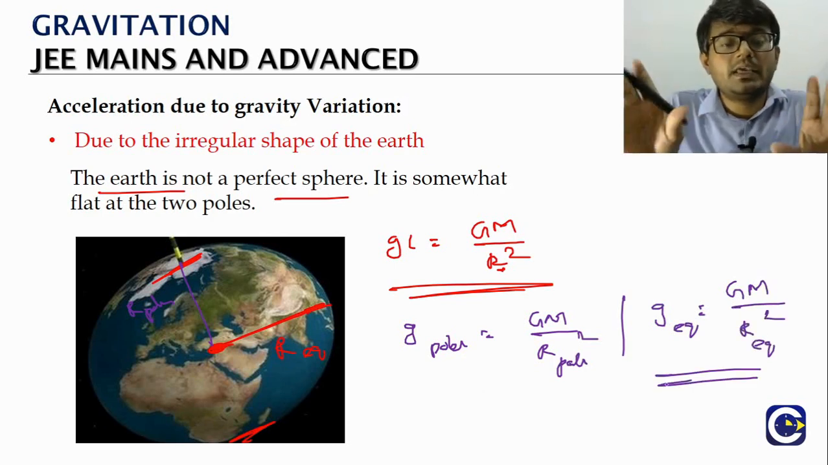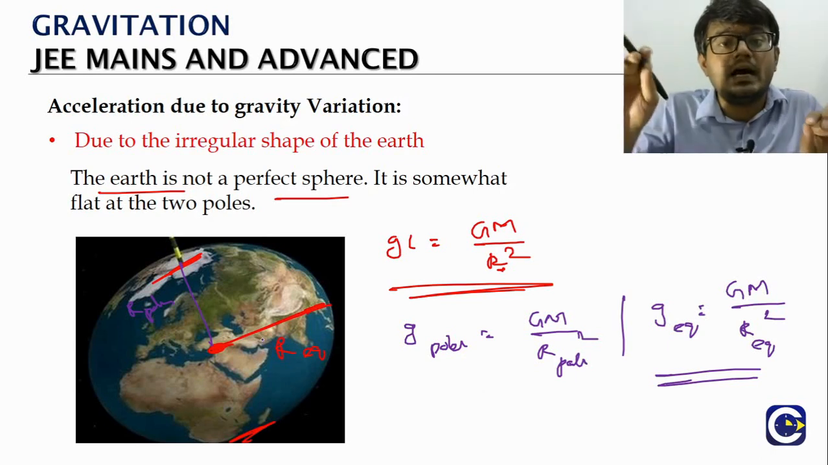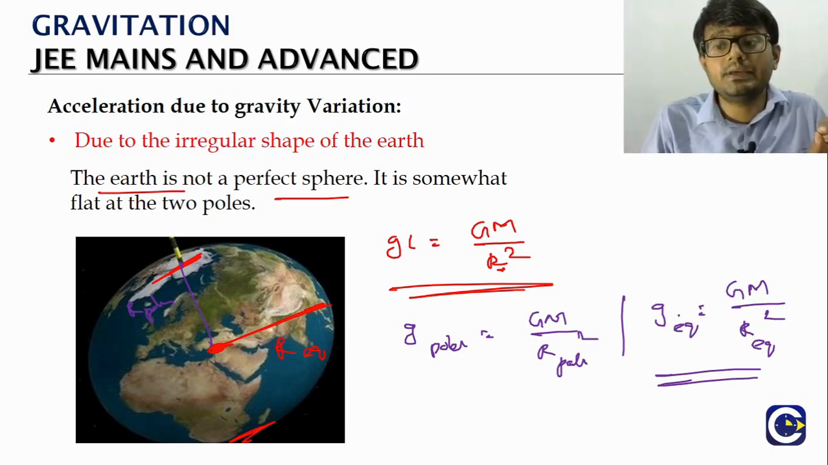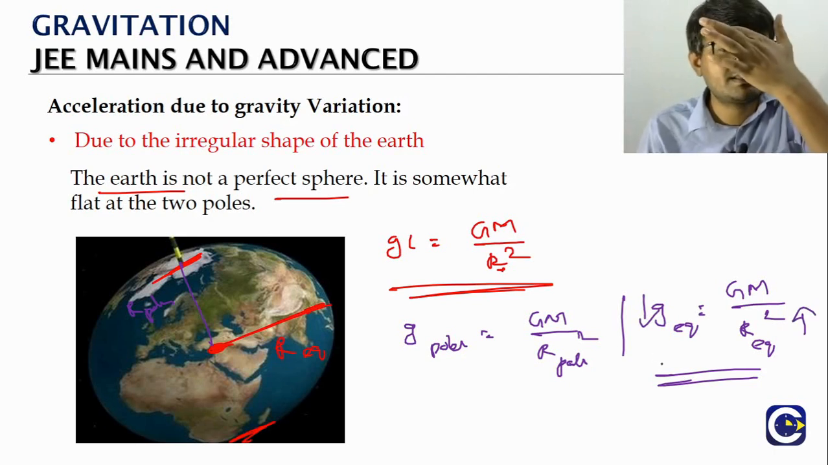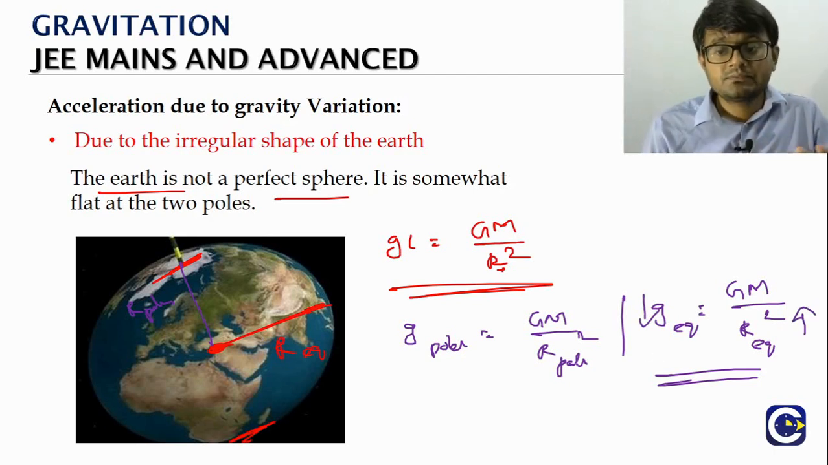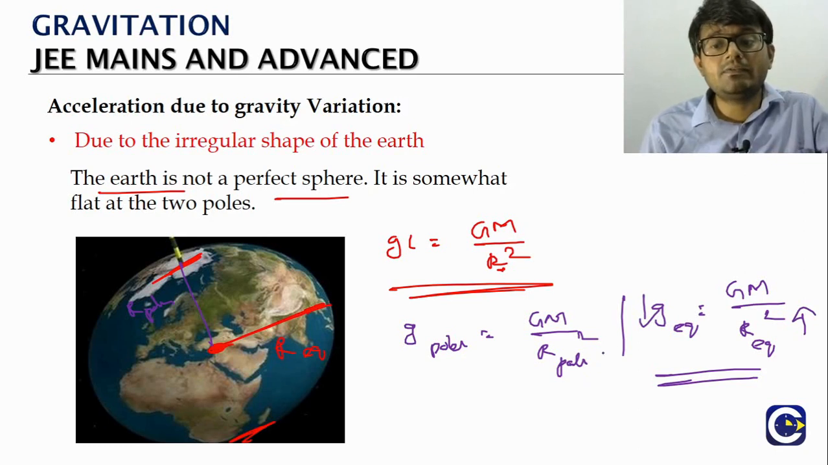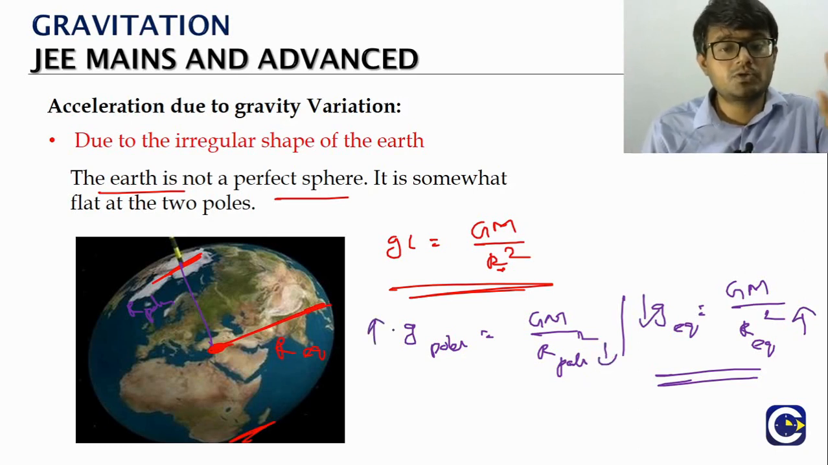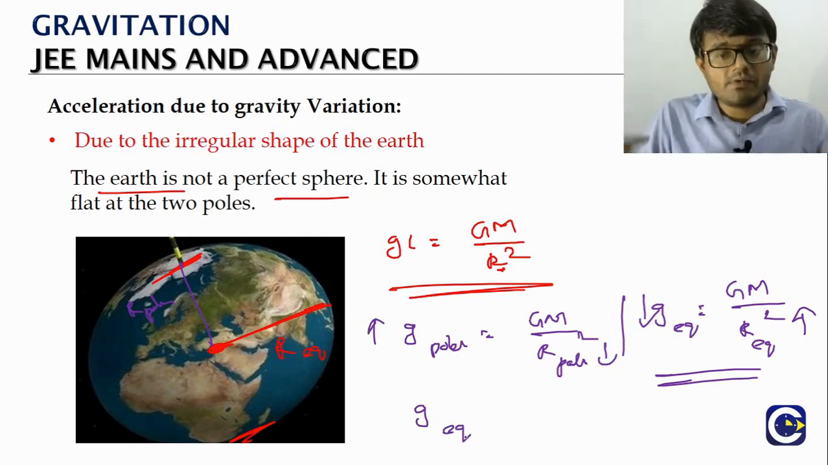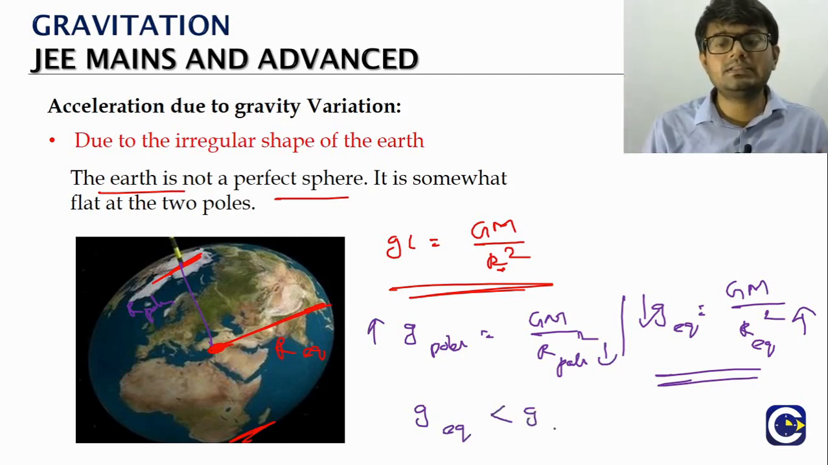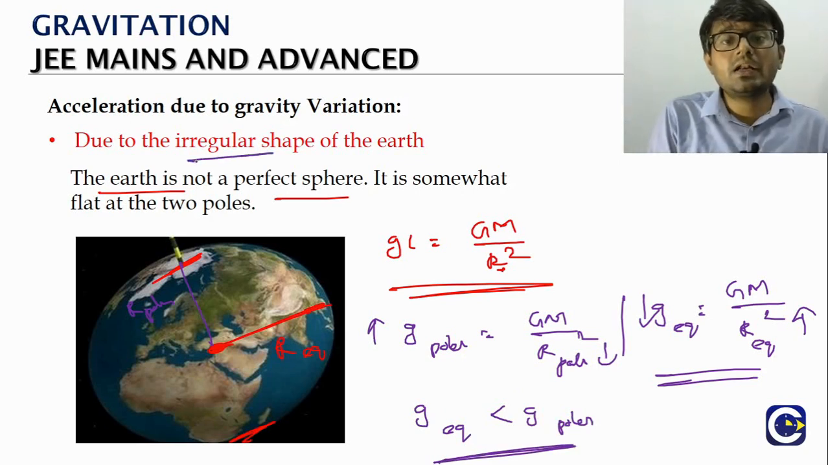Now what we are observing is that on the equator side, the r is more. When the denominator is more, the g will be less comparatively. On the pole side, the r will be less, so g will be more. So what is the conclusion here? g near the equator will be lesser than g near the polar region. Why is it happening? Because of the irregular shape of the earth.